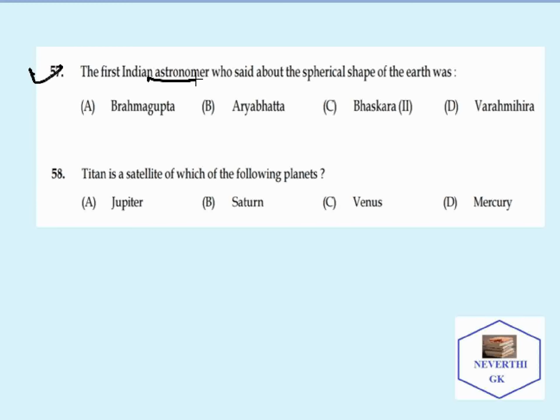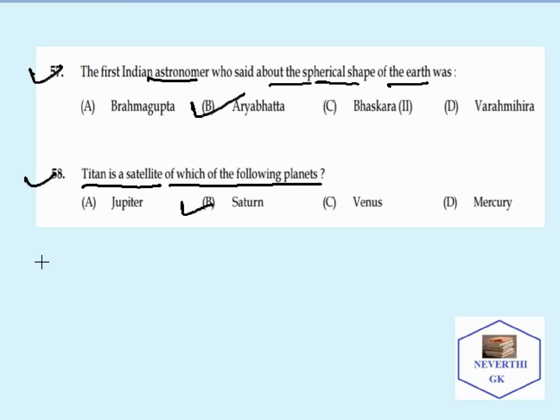The first Indian astronomer who spoke about the spherical shape of the earth. The correct answer is Aryabhatta. Next question: Titan is a satellite of which of the following planets? The correct answer is Saturn.